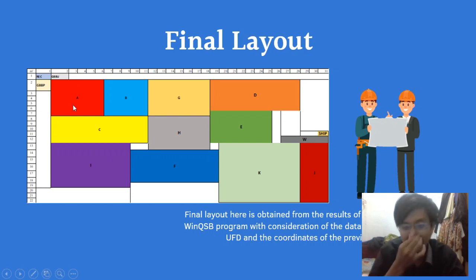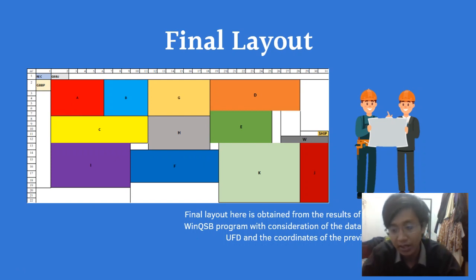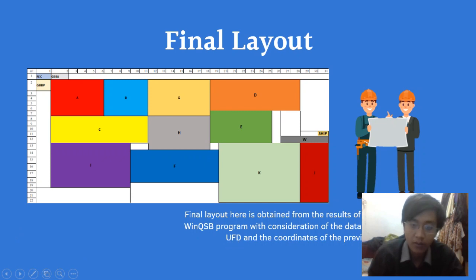That's the coordinate for facility A. So we input it to WinQSB, and WinQSB will show an optimized layout which reduces the cost of material handling equipment. That's why we need the UFD to be inputted to WinQSB.